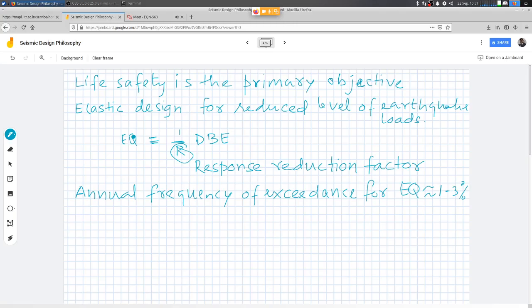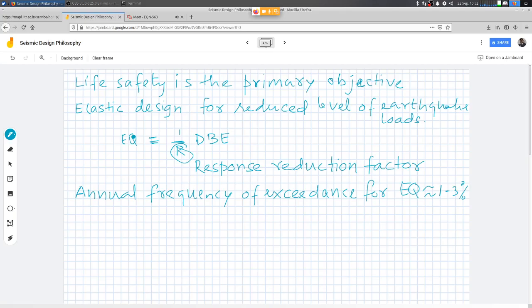So the probability of failure, connoting that the forces exceed what has been accounted for in the design calculation, in 1 year is of the order of 0.01 to 0.03.